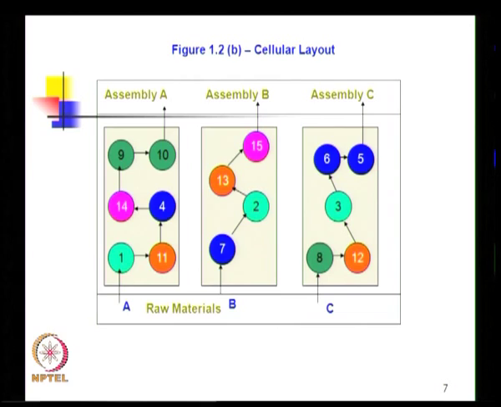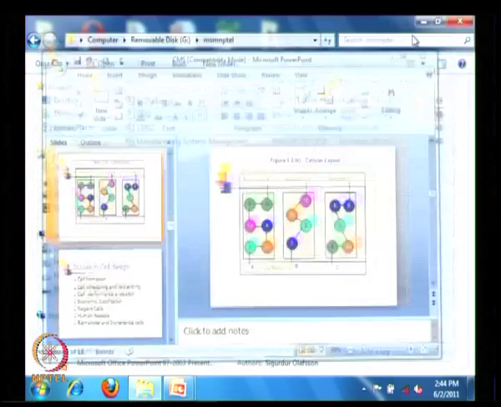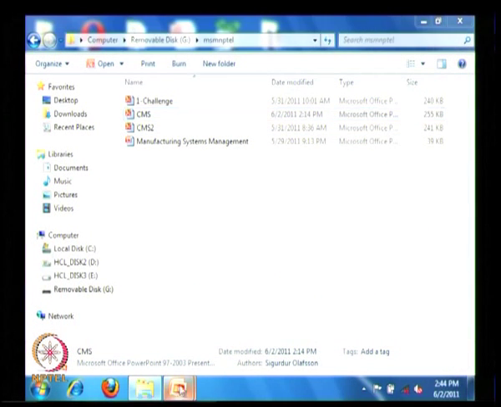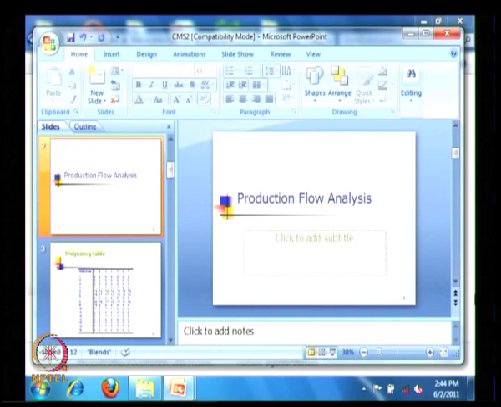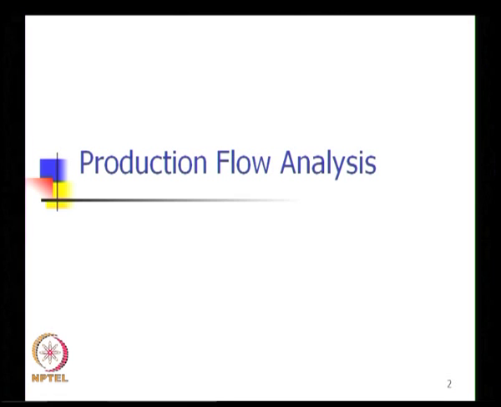So, now we move towards a method called production flow analysis, which we briefly described, which we will now get into how we use this production flow analysis to create machine cells and associated part families. Now, as I mentioned, production flow analysis is a method that was first created by Burbidge.